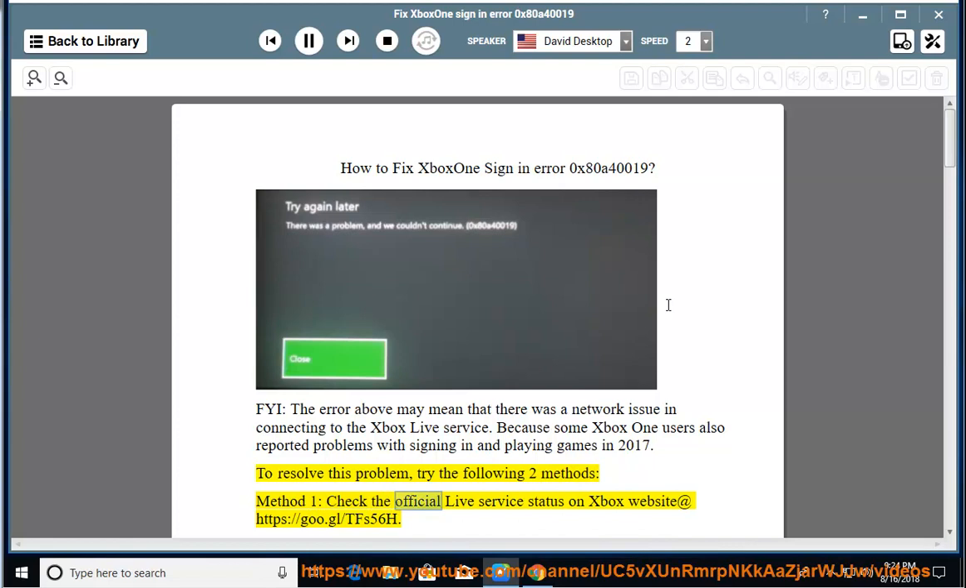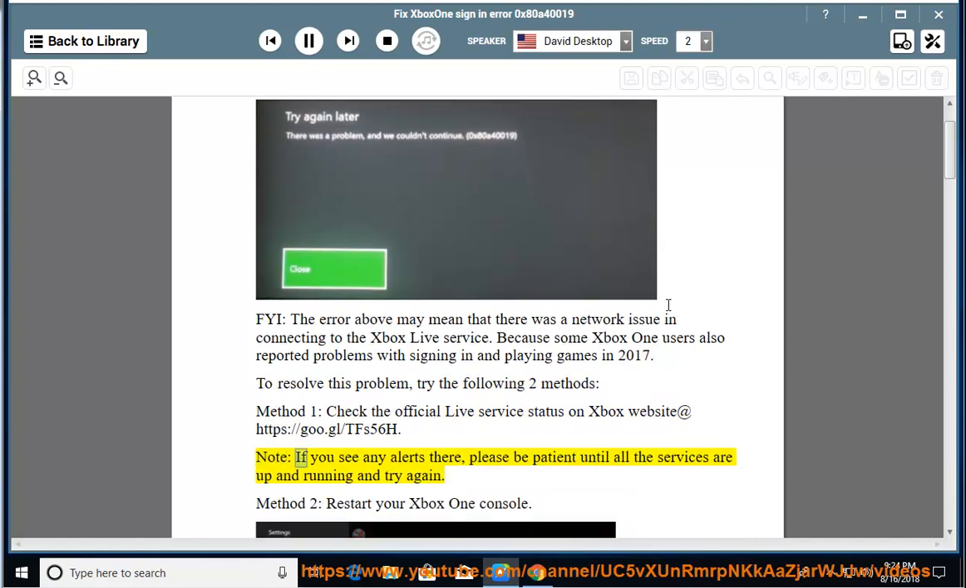Method 1, check the official live service status on Xbox website at https://goo.gl/tfs56h. Note, if you see any alerts there, please be patient until all the services are up and running and try again.